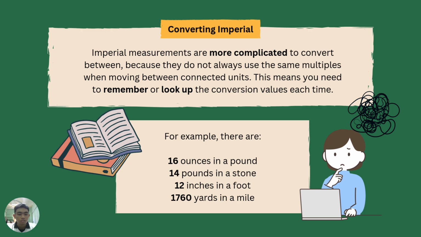Now, focusing on imperial. Imperial measurements are more complicated to convert between because they don't always use the same multiples when moving between connected units. This means you need to remember or look up the conversion values each time. For example, there are 16 ounces in a pound, 14 pounds in a stone, 12 inches in a foot, and 1,760 yards in a mile.